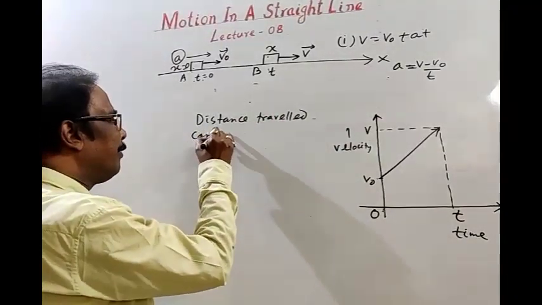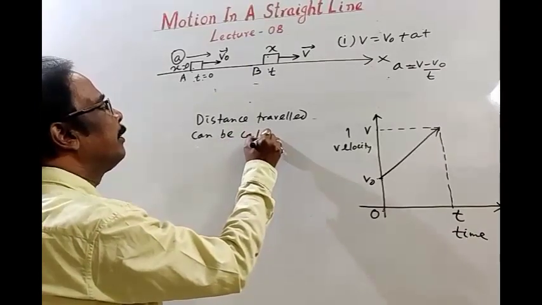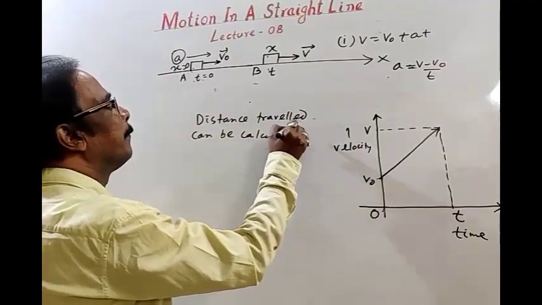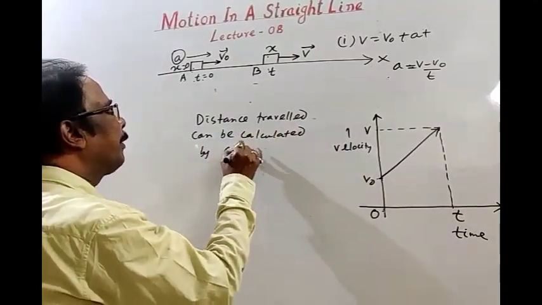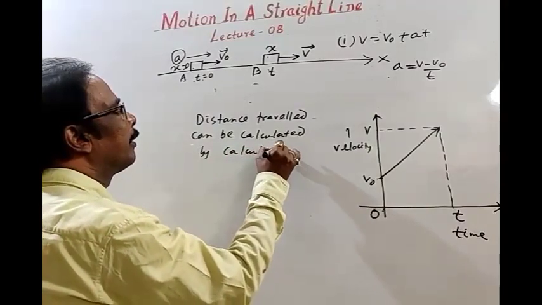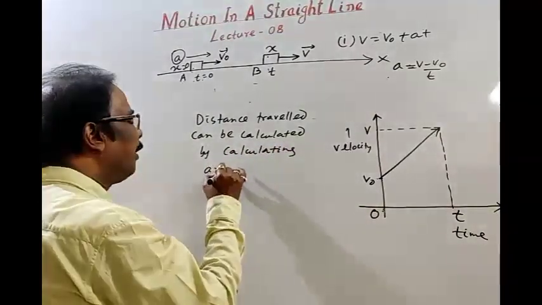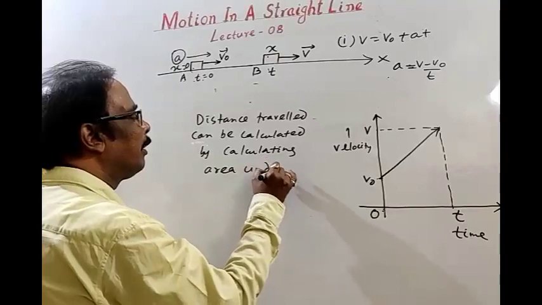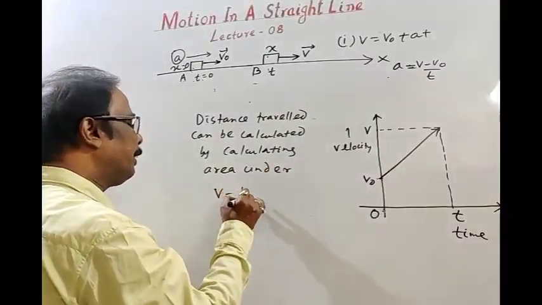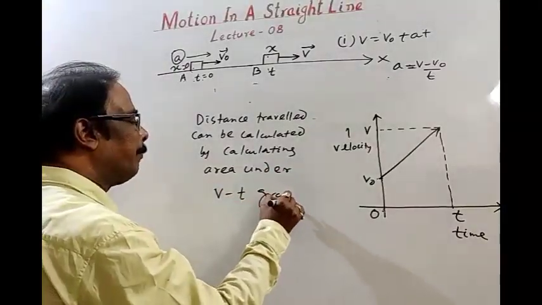Distance traveled can be calculated by calculating area under the velocity time graph, or VT graph. Okay.